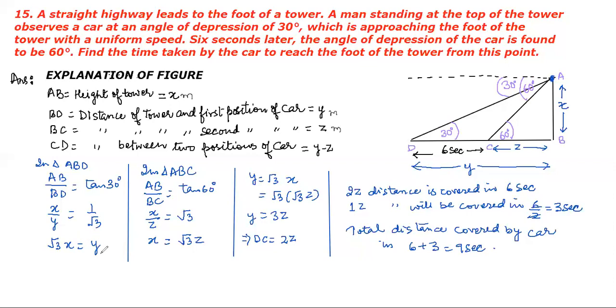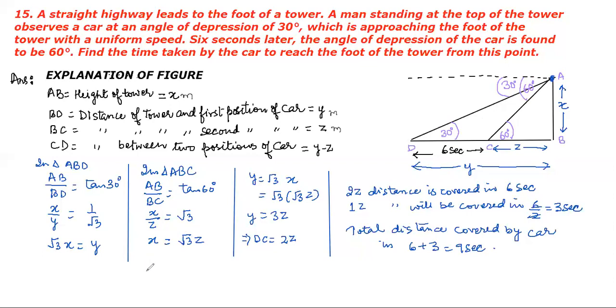In this way we get the relation between x and y as y is equal to square root 3 times x. Now in triangle ABC, let's get the relation between x and z. So perpendicular upon base, again it is tan 60 degree. So AB upon BC is equal to tan 60 degree. Put the value, AB is x, BC is z. Therefore the relation between x and z is x is equal to root 3 z.